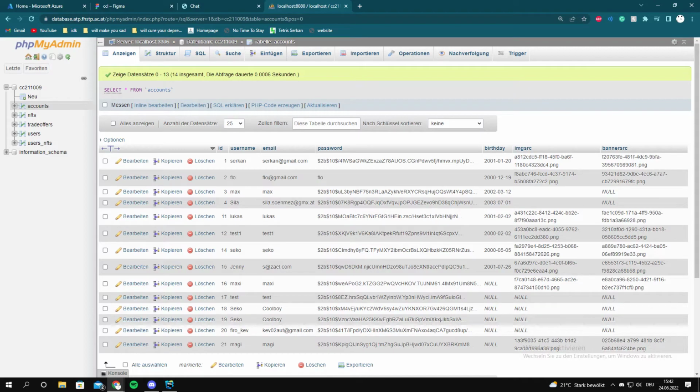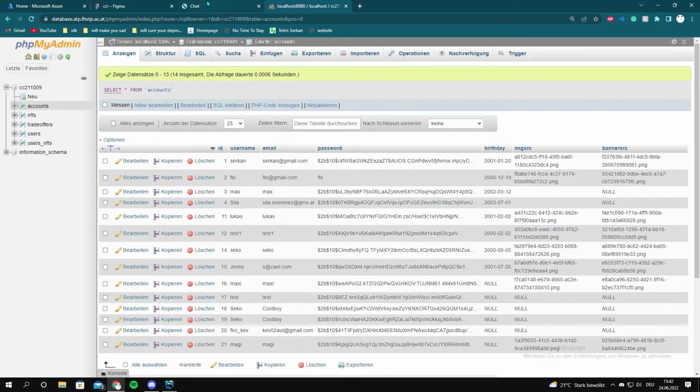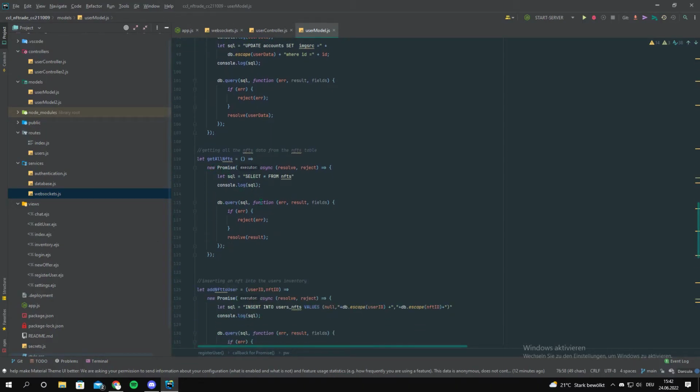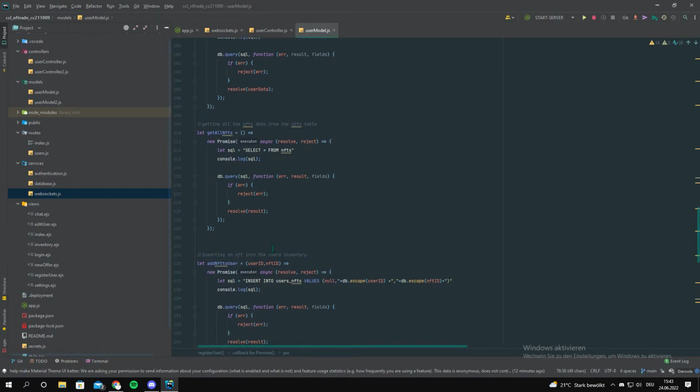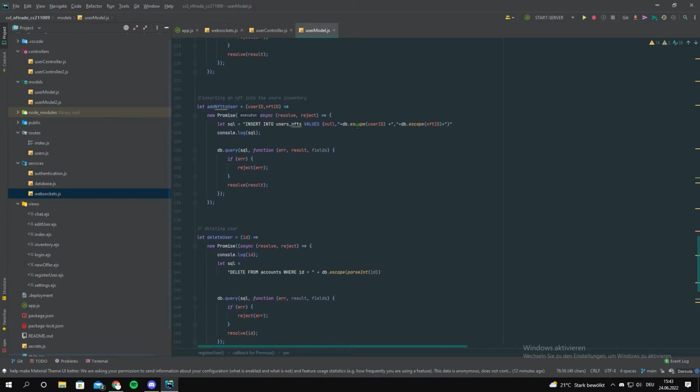We update that basically. And after doing that, we are here. We have also to get all NFTs from the database. We basically then use to insert into, for example, the add NFT to user, where we added the NFT in the settings area. And we basically got it with the user ID and NFT ID.